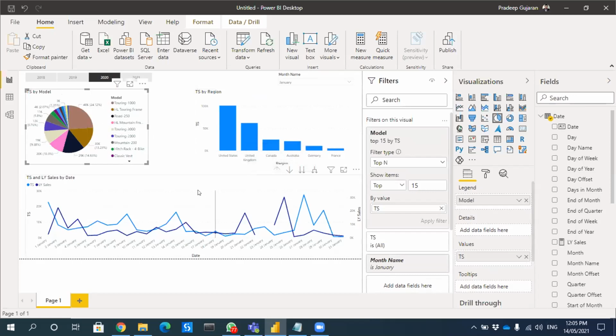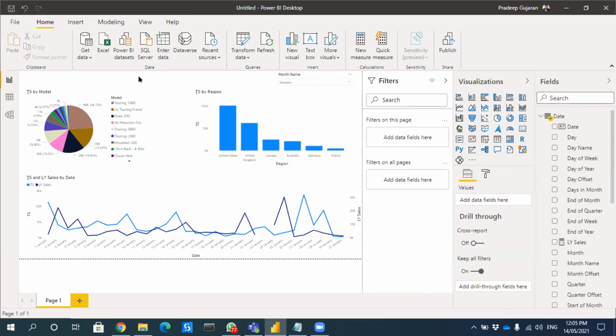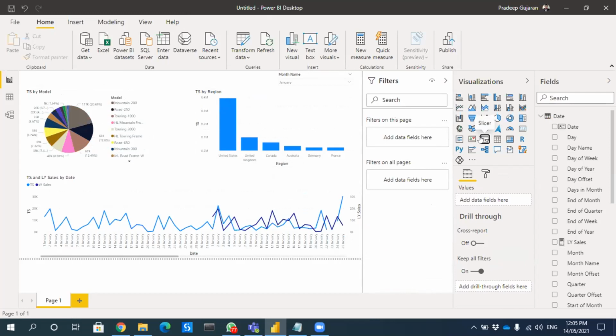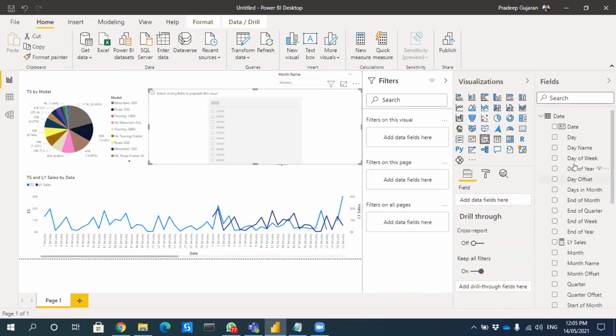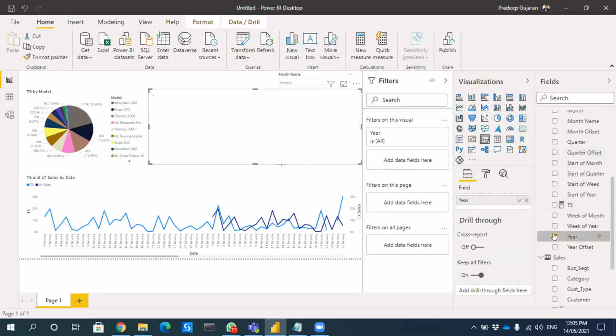Pradeep, how to put this slicer in horizontal? Okay. When you click the slicer, let me do it again. I'll select the slicer, then put it here. By default, this option is selected. This is basically the optimization.